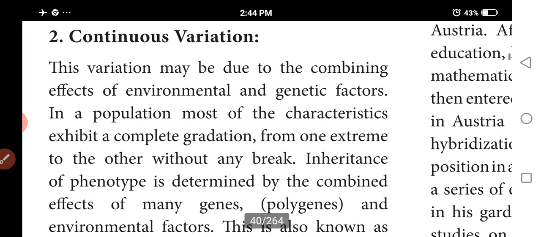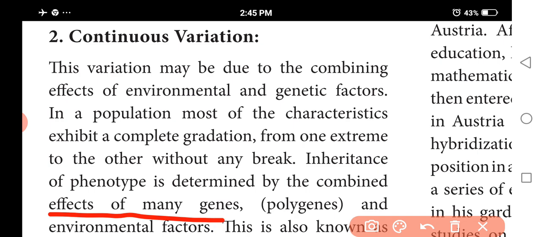Next one is continuous variation. Continuous variation means the inheritance is determined by the combined effect of many genes. Most of the characters exhibit complete gradations from one extreme to the other without any break. The variation is not represented by distinguished classes. Inheritance of the phenotype is determined by the combined effect of many genes.